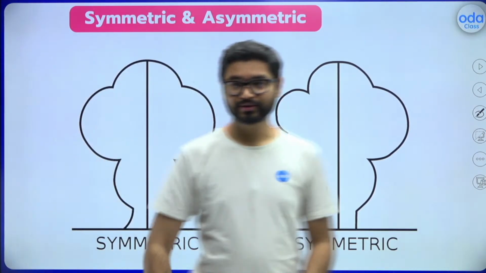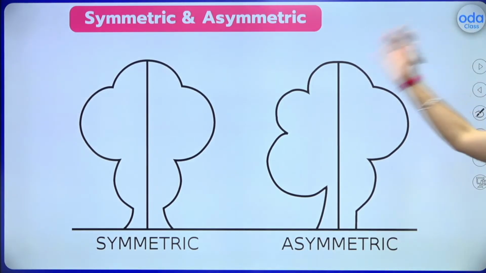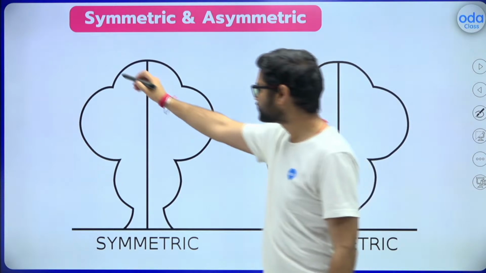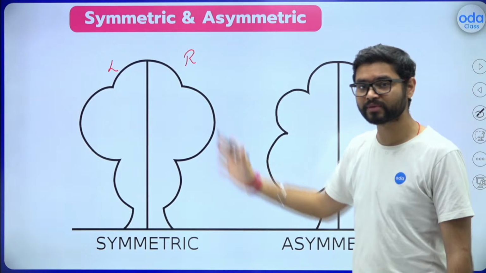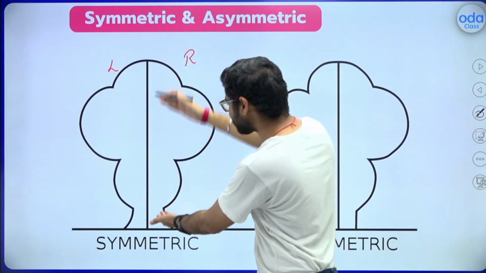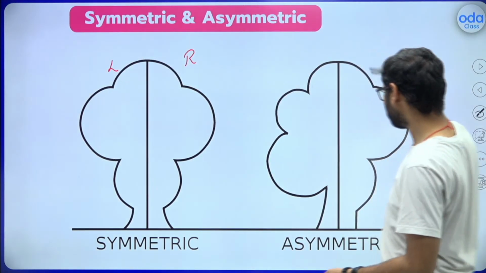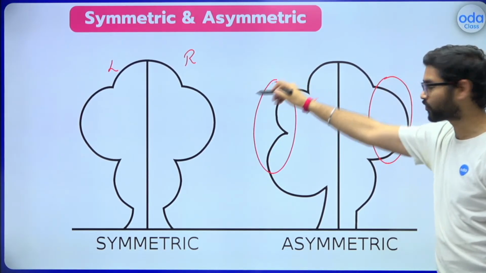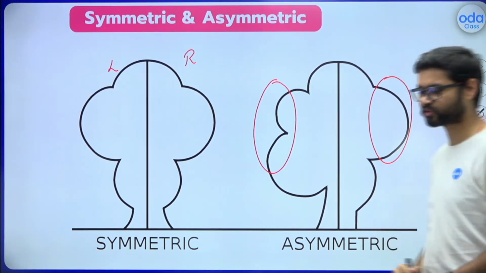Okay, so now the screen is all vacant for you guys. Even I am not in the frame now. Have a look at symmetric and asymmetric, how they look. When we are talking about symmetric, the left part and the right part are exactly the same, like mirror images. If I put a mirror over here, I will be able to see the complete tree. But not for this part. Something is here, something is not here, or the other way around. That is why this is not symmetric, this is asymmetric.